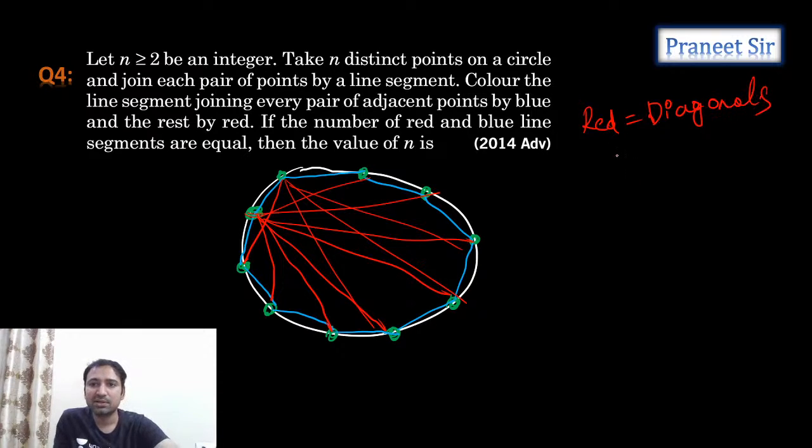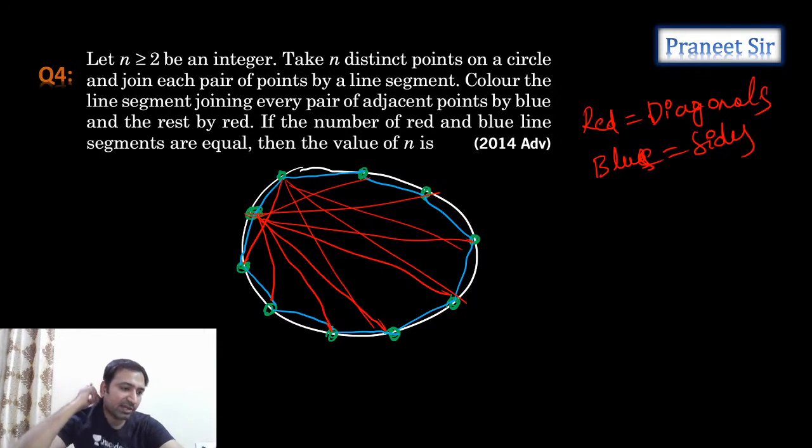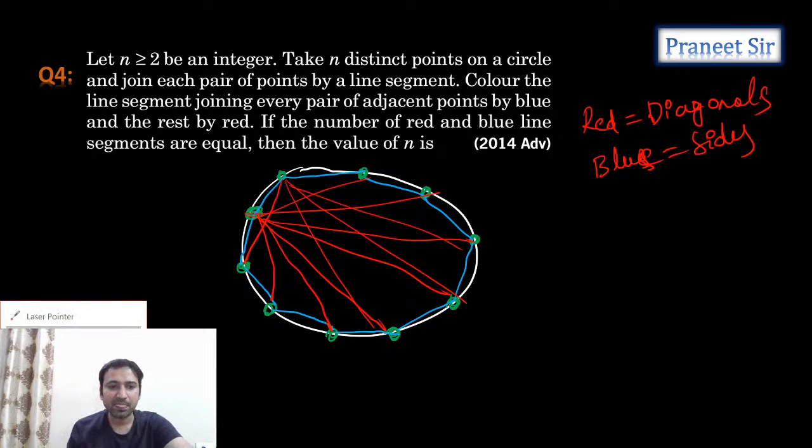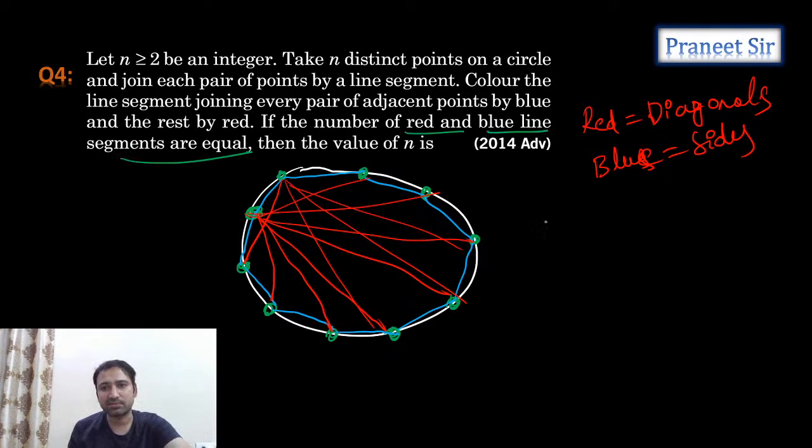Diagonals of a polygon. Okay, what is blue here? Blue is the number of sides only. Blue is nothing but the sides of a polygon. So now tell me, in an n-sided polygon, how many sides are there and how many diagonals are there? What is the formula to calculate sides and diagonals? So what he is saying is the number of red and blue color line segments are equal.